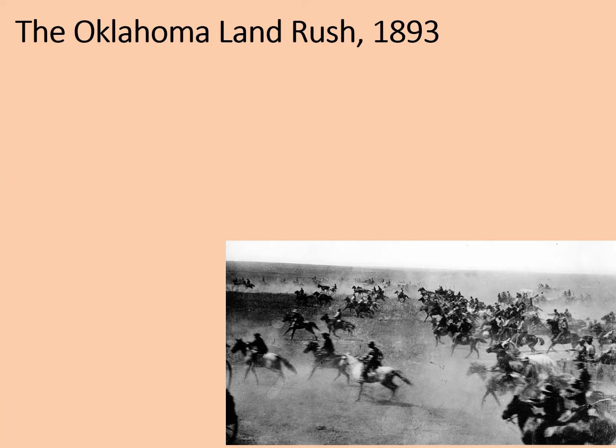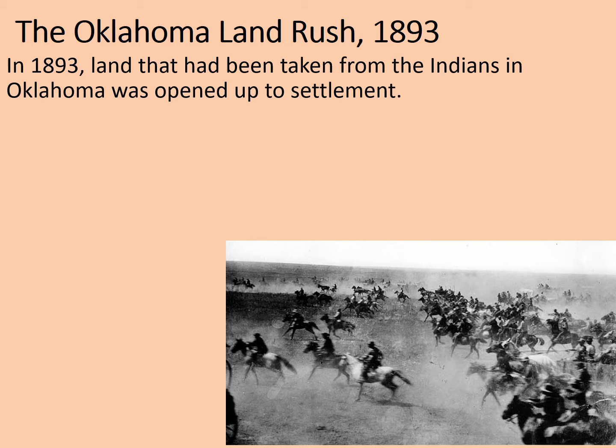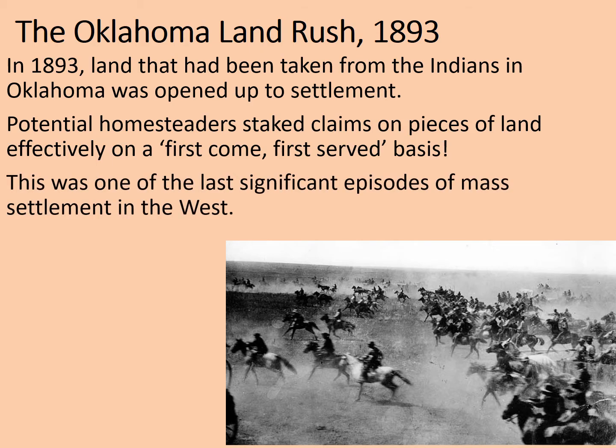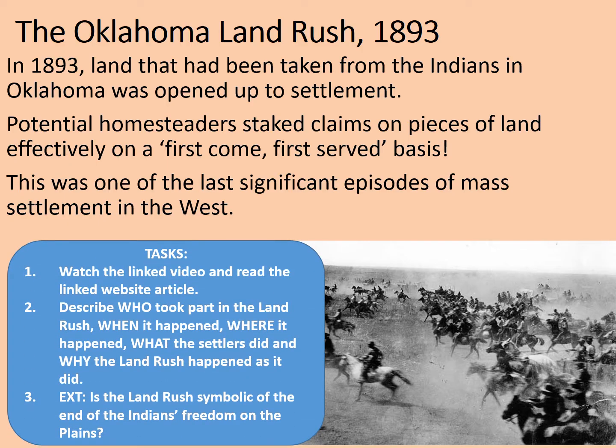Now for our next example, the Oklahoma land rush of 1893. In 1893, land that had been taken from the Indians in Oklahoma was opened up to settlement. Potential homesteaders staked claims on pieces of land effectively on a first-come, first-served basis. This is one of the last significant episodes of mass settlement of the West. So, like we did last time, watch the linked video and then read the linked website article. Then go through the similar process.